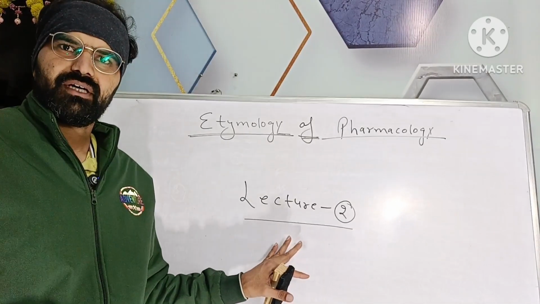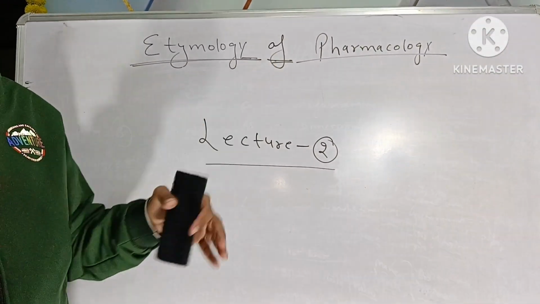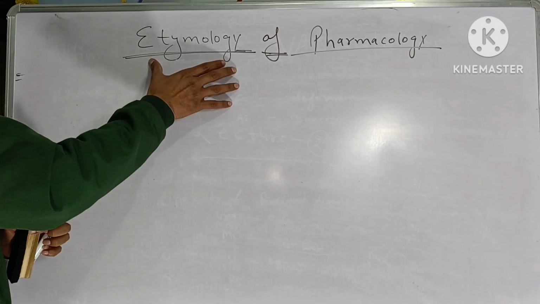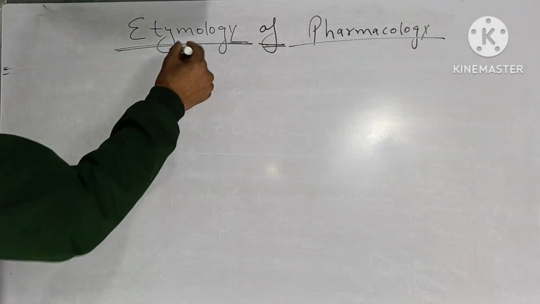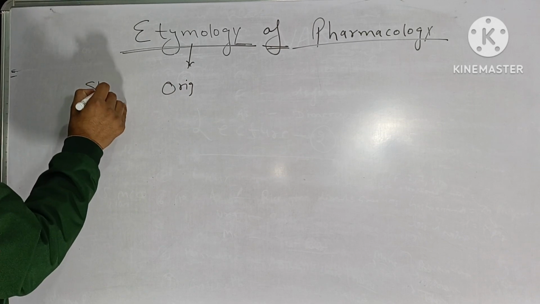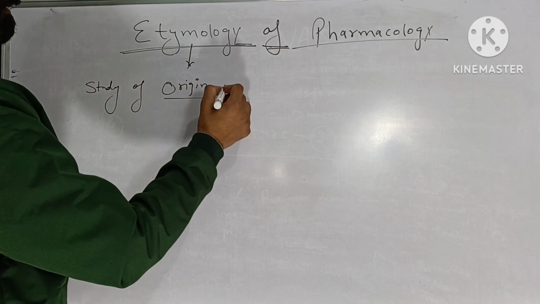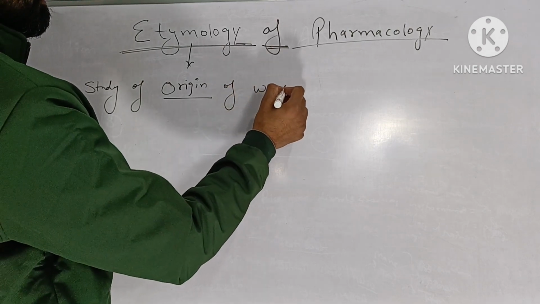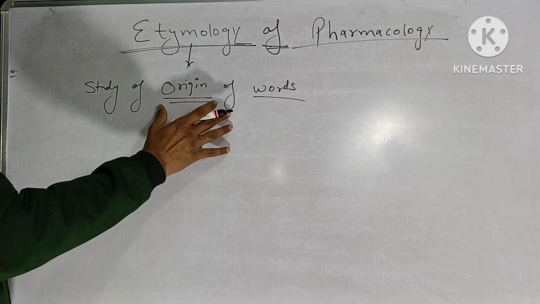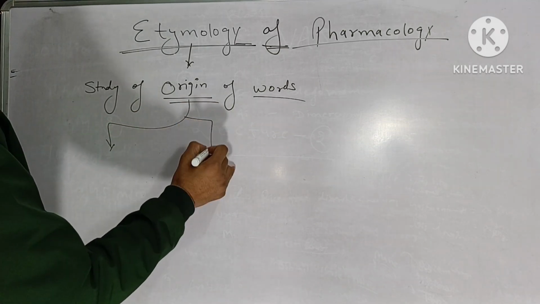So today is our second lecture, that is about etymology of pharmacology. So first we'll understand the meaning of the word. What is etymology? Etymology means study of origin of words. This is the study of origin of words. So what kind of origin we are talking about?